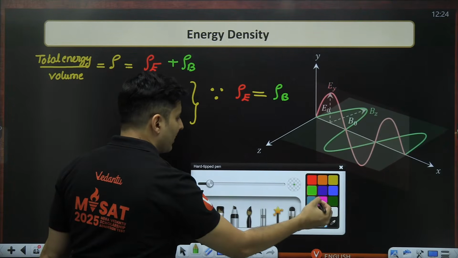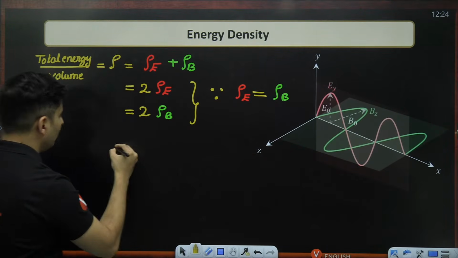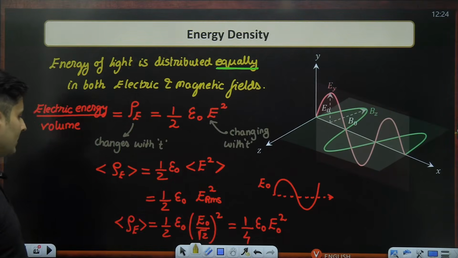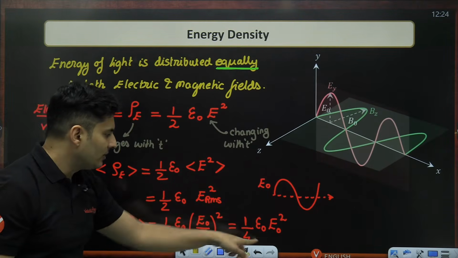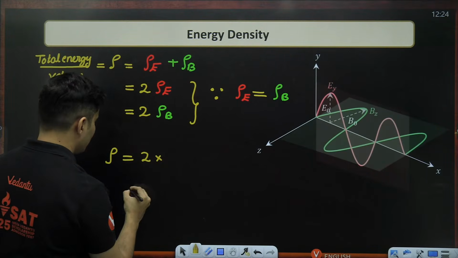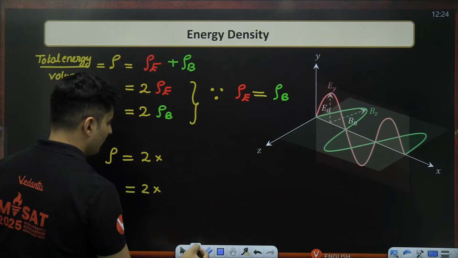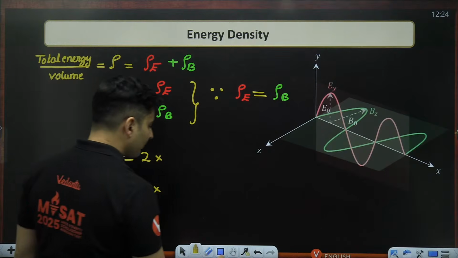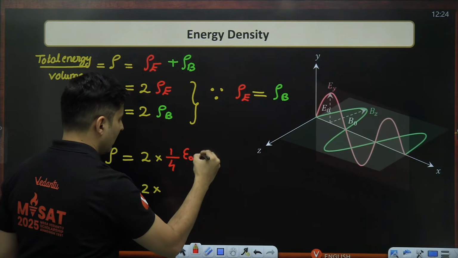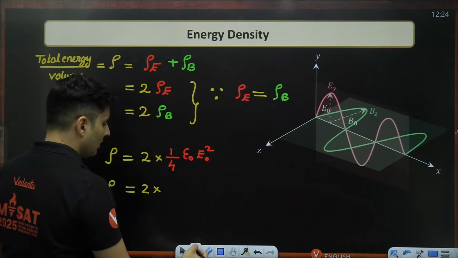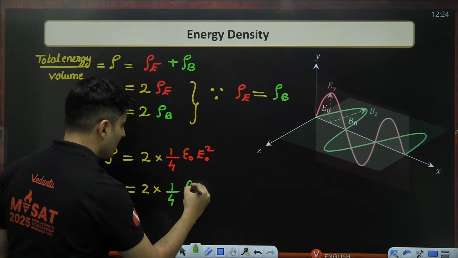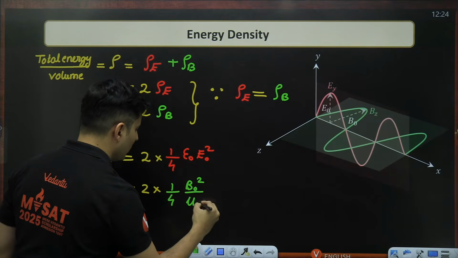So if I use the electrical formula, then the energy per unit volume will look like this. So 2 times of this, or 2 times of the other thing. So 2 times of 1 by 4 epsilon naught E naught square, or we can use 2 times of 1 by 4 B naught square by mu naught.